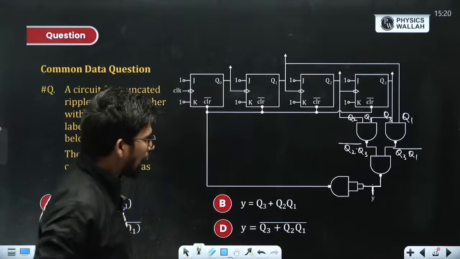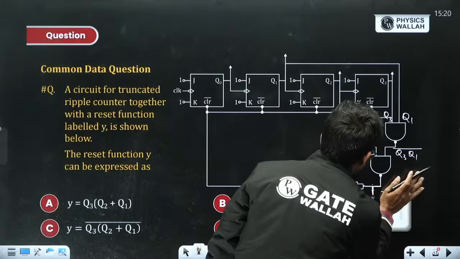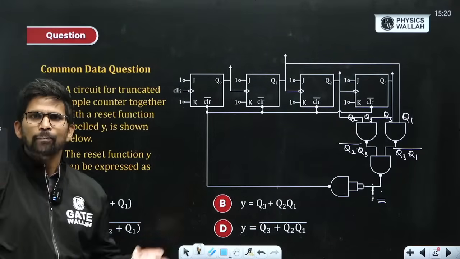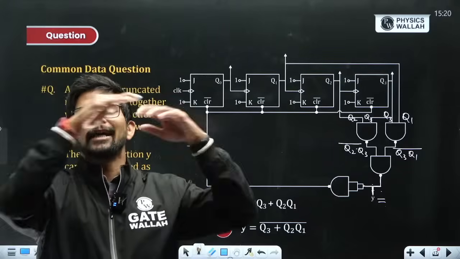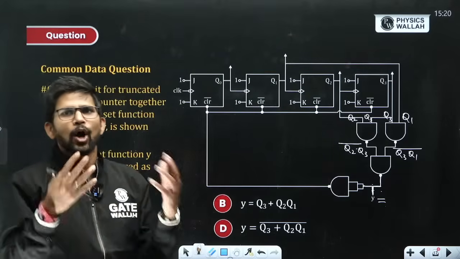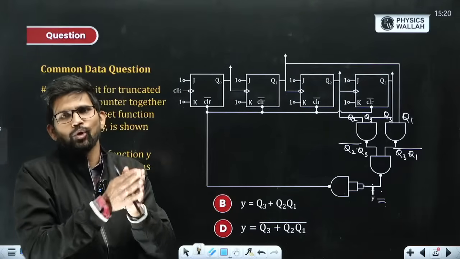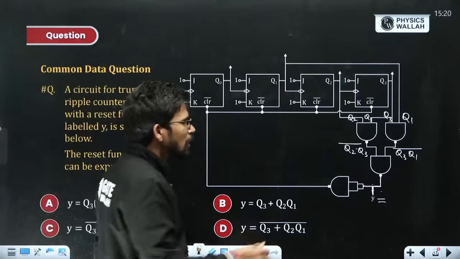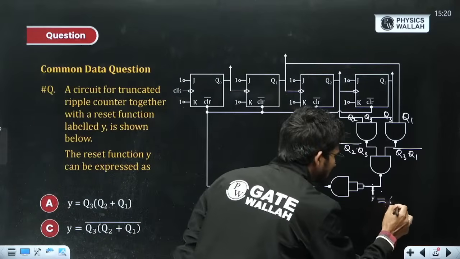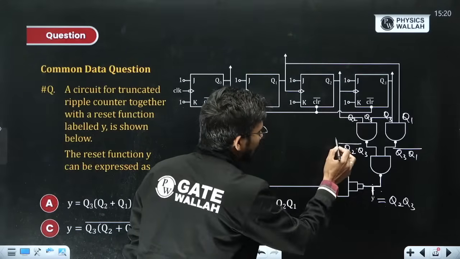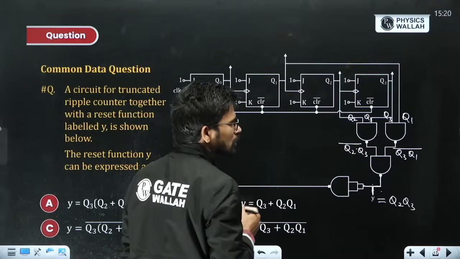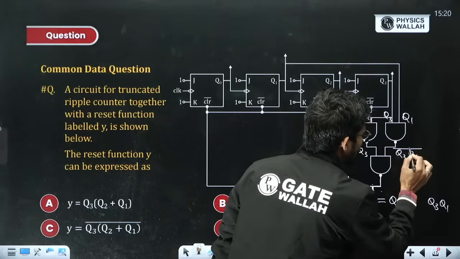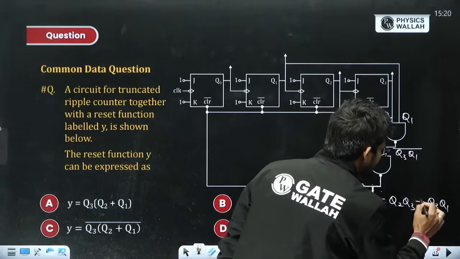Now, how to write down the output Y? I have already told you, in case of NAND gate, there are two ways of writing down the output. Either multiply all the inputs as it is and then take a whole complement, or invert all the inputs and add them up, because NAND gate is an inverted OR gate. So if I invert this first input, it will become Q2 into Q3 because this bar will remove this bar. If I invert this input, it will become Q3 into Q1 because this bar will be removed. I'll take another bar and then add them up.